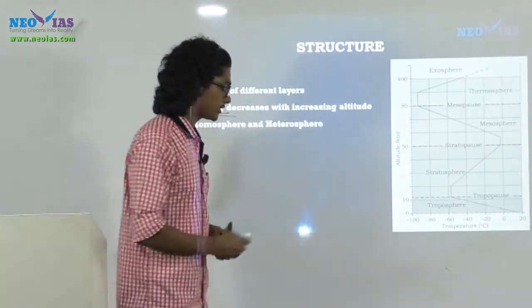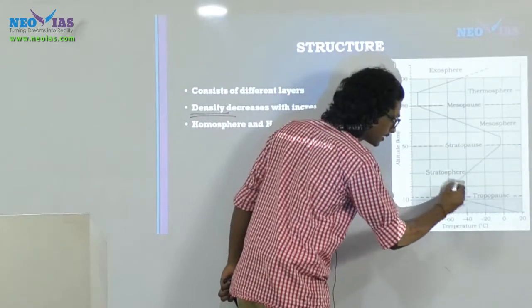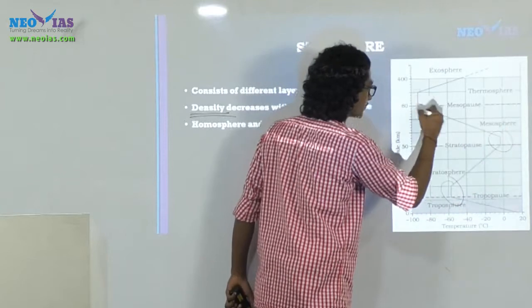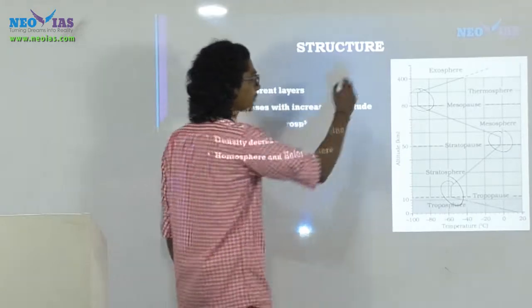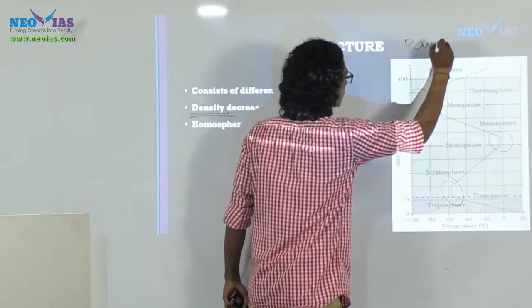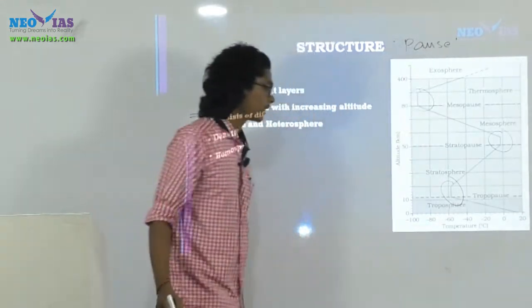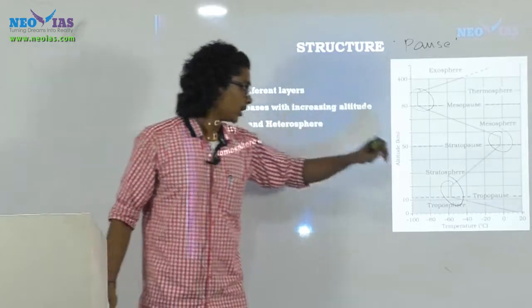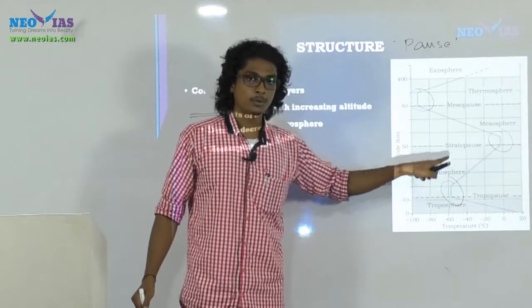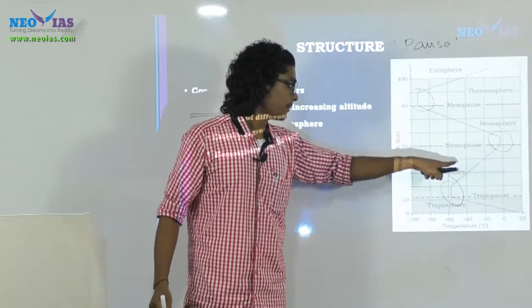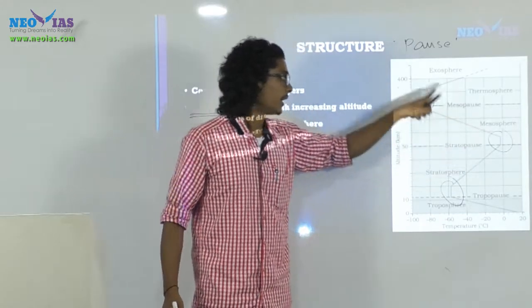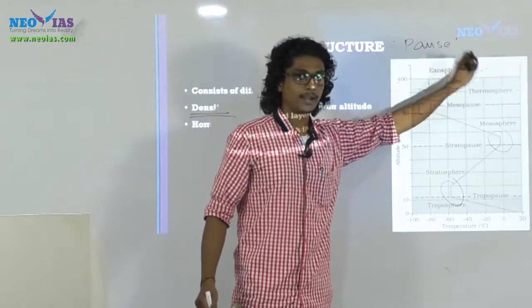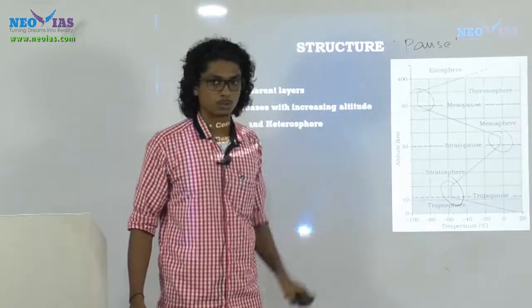There are certain regions where there is no change in temperature. Those regions are represented with the suffix pose. The transition zone between troposphere and stratosphere is called the tropopause, between stratosphere and mesosphere the stratopause, and between mesosphere and thermosphere the mesopause.